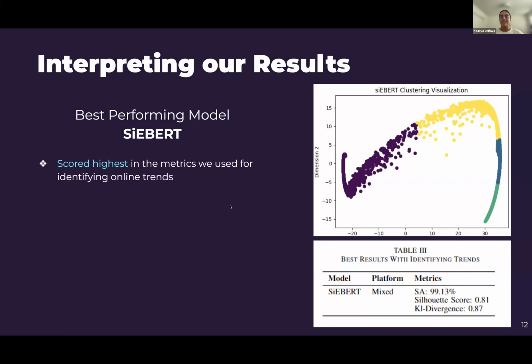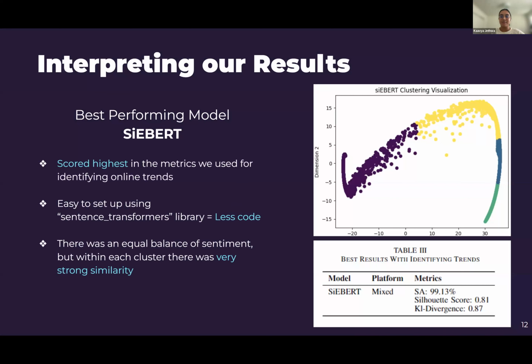Of all the models that we tested, Siebert performed the best in the metrics we used to identify online trends, using a dataset of comments from multiple social media platforms. We got a sentiment analysis score of 99.13%, which meant that the model classified the sentiment of text data very precisely. We got a silhouette score of 0.81, meaning that the data points were well separated into clusters, which you can see from the distinct color groupings in the clustering visualization. This means that the sentiment over the dataset was equally balanced, but within each cluster, there was strong similarity.